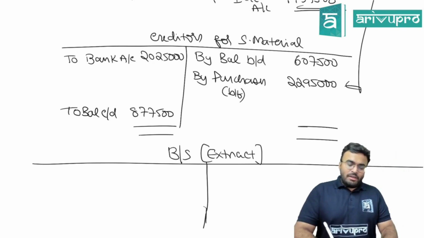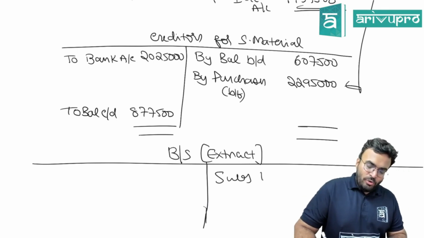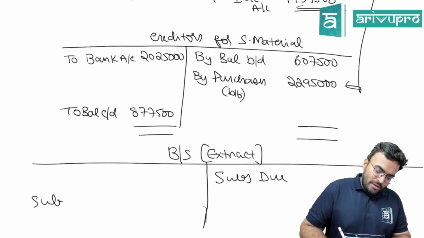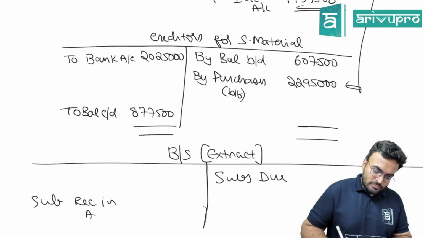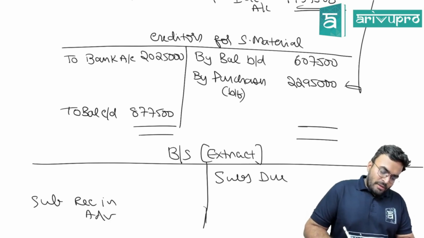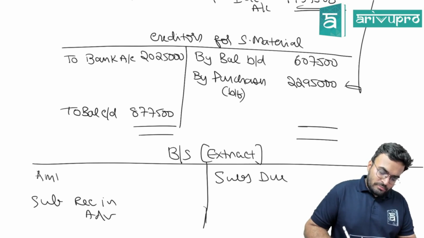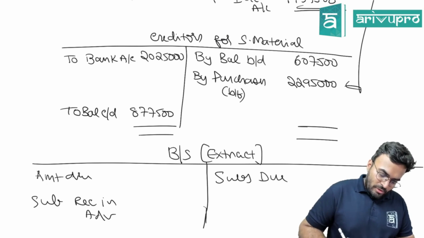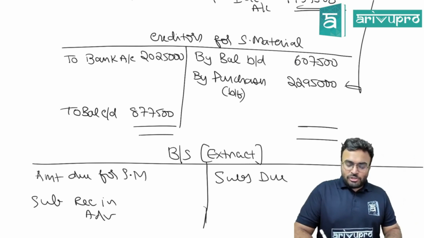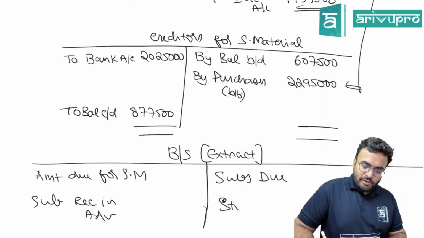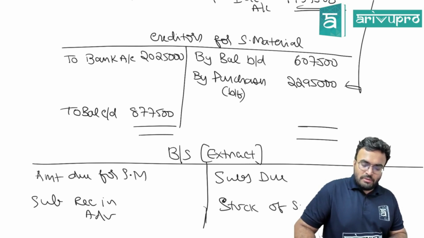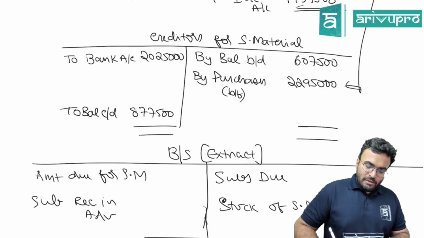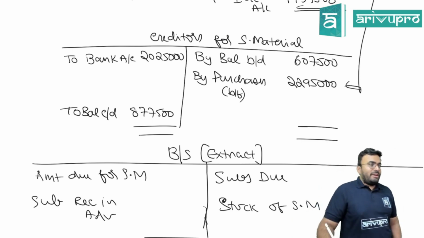Balance sheet extract. We have subscription due, subscription received in advance. We have amount due for sports material, and then you also have stock of sports material. No balance sheet total, just find these items.